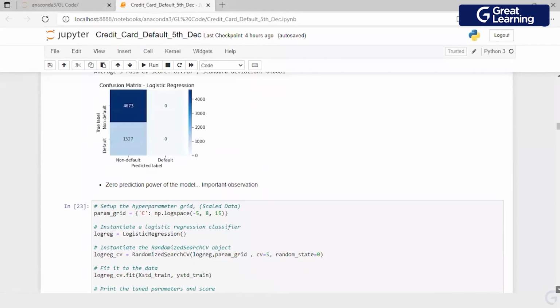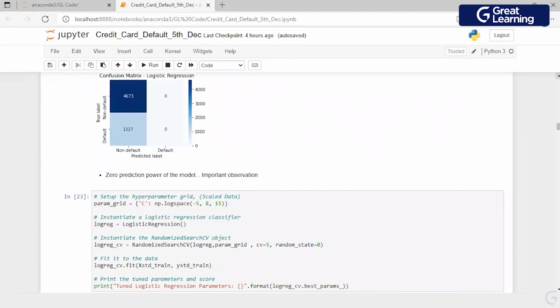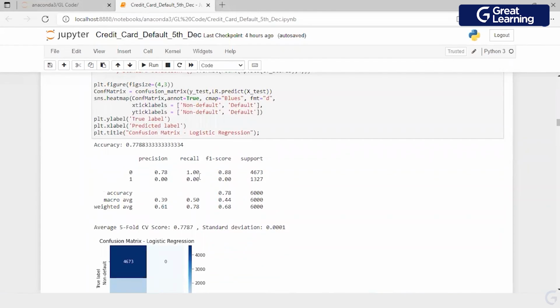Now, before I go ahead, my interest from a business perspective is recall. Whenever I am interested in fewer false negatives, I look at the recall value. Fewer false negatives means what? The bank does not lose the money.